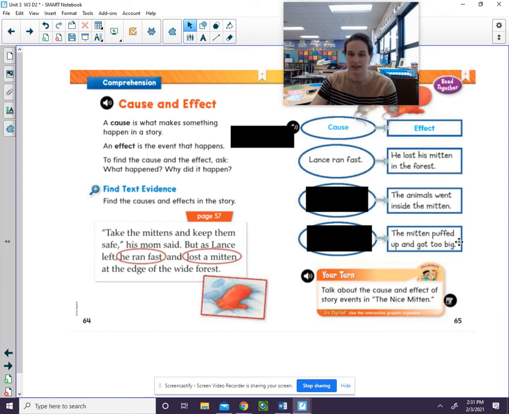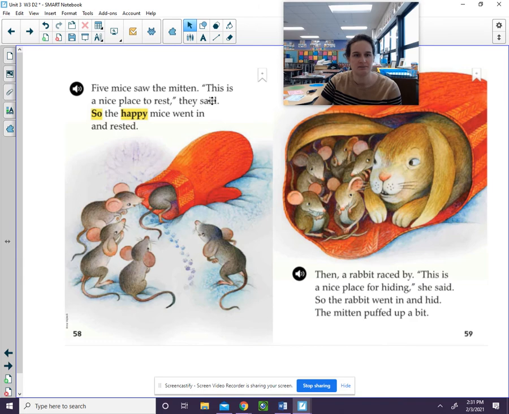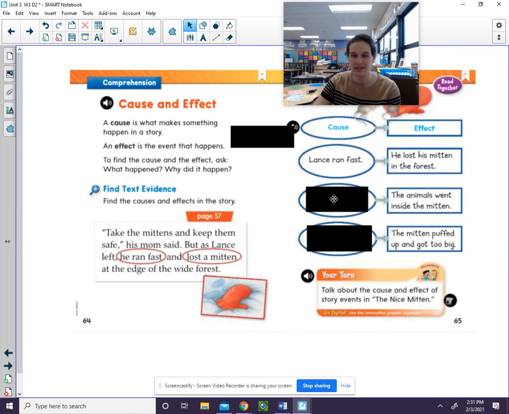Okay, let's take a look at the next one. What happened is the animals went inside the mitten. Well, why did the animals go inside the mitten? Let's go back and look here. They said, this is a nice place to rest, they said. So the happy mice went in and rested. Well, the reason why they went in is the animals wanted to rest. So what happened? The effect is the animals went inside the mitten. What caused that was because the animals wanted to rest.